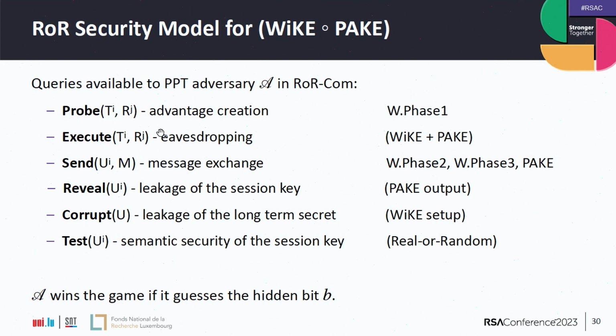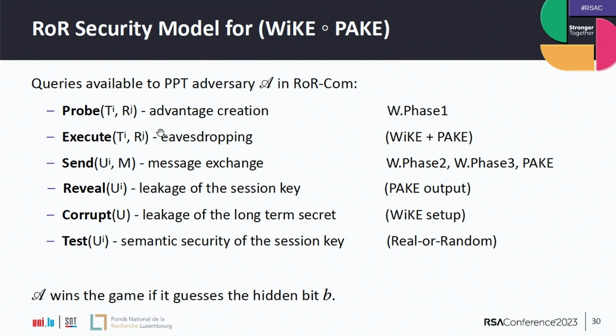So here we have again the probe query to model the first phase of WIKE. We have the send query to model the second and third phase of WIKE and the whole PAKE. The reveal query now reveals the PAKE output, because this is the session key. Corrupt leaks the long-term secret from the WIKE setup. And then the test query models semantic security. The difference with the previous model is that here we assume that the adversary can ask multiple test queries. That's why it's a real-or-random model.